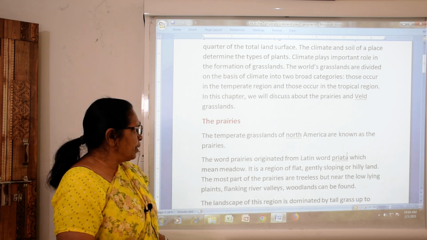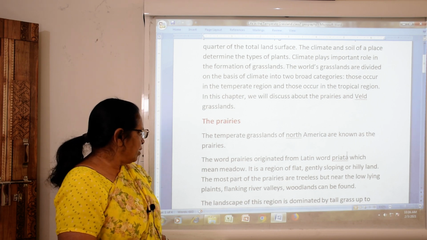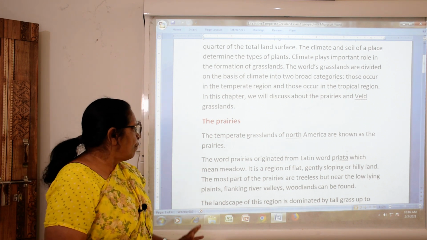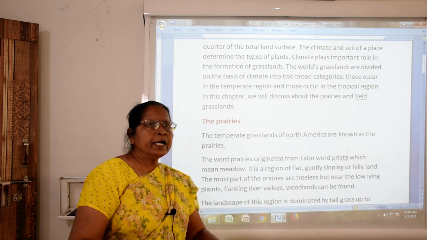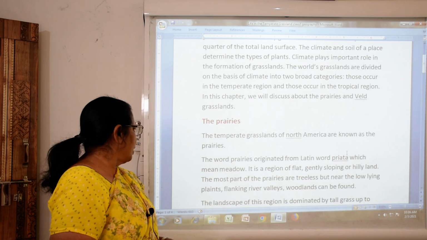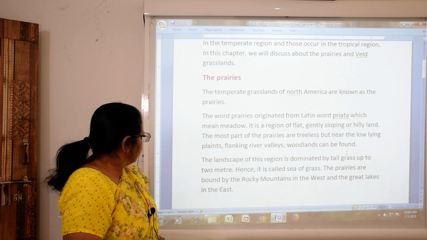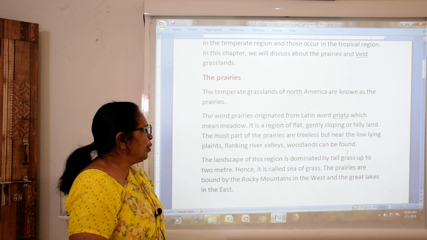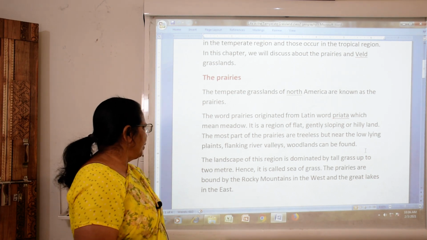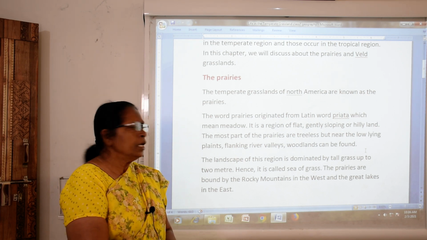Most parts of the prairies are treeless, but near the low-lying plains flanking river valleys, wooded land can be found. So students, most of the prairies are treeless. The landscape of the region is dominated by tall grass up to two meters. Hence, it is called a sea of grass.